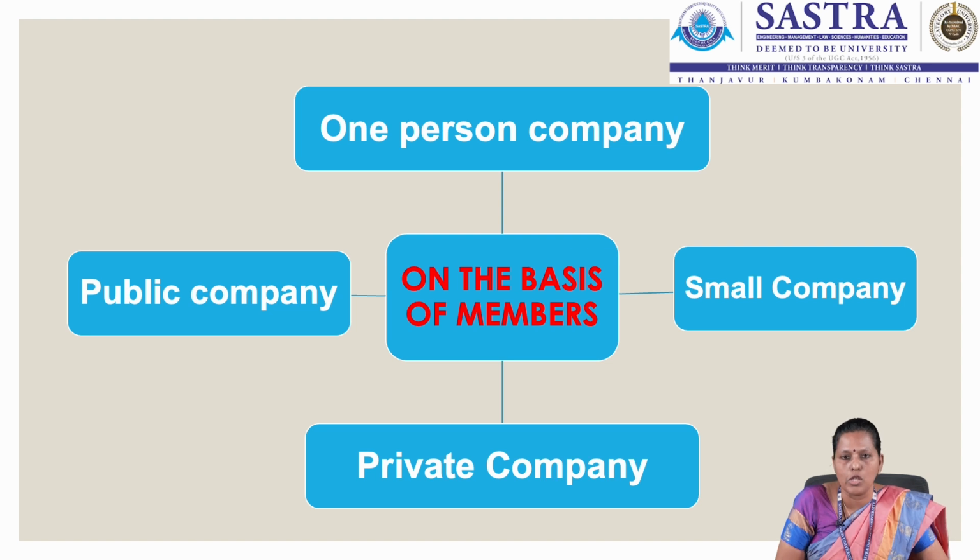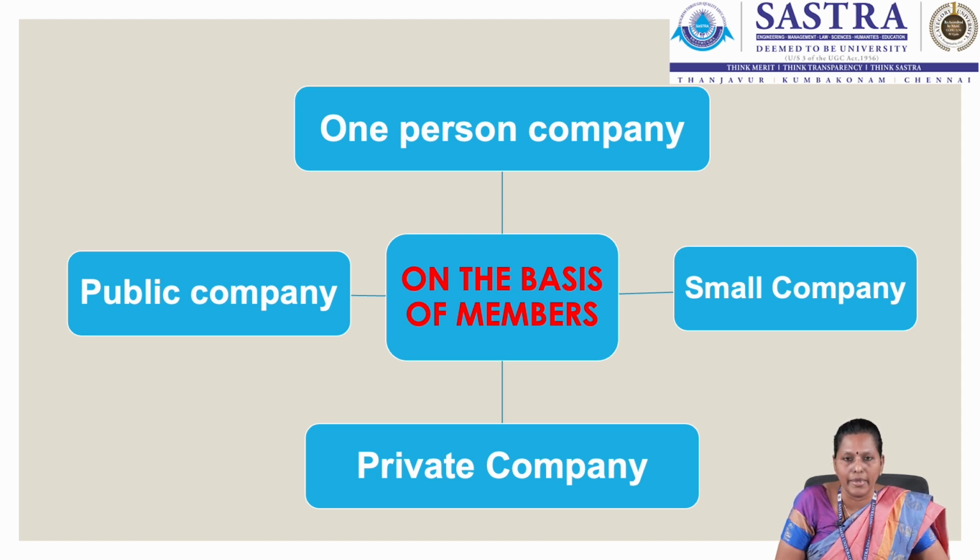Small company is also a private company. In the case of a small company, the paid up share capital should not exceed 50 lakh rupees and their sales turnover should not exceed 2 crore rupees. Since it's a private company, they cannot invite the public to subscribe to the share capital of the company.